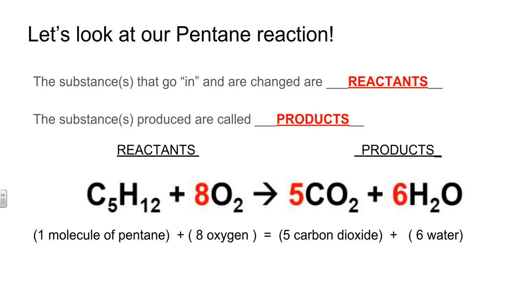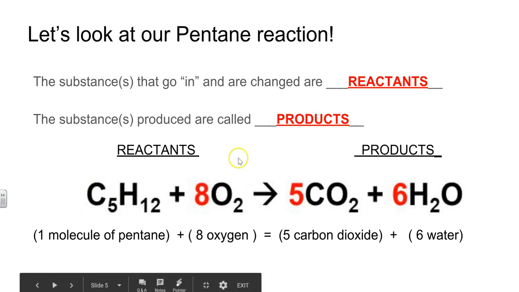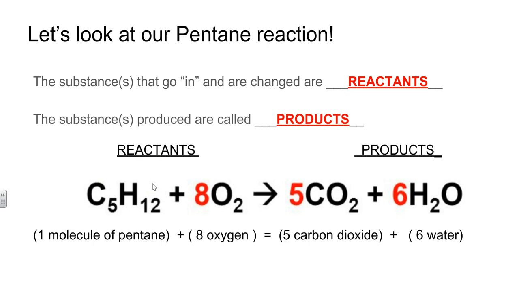Let's look a little bit more deeply at that pentane reaction. The substances that go in and get changed are called the reactants. So over here on the left-hand side of any equation are our reactants. C5H12 is pentane, 1 molecule of pentane, plus 8 molecules of oxygen. If you mix these two things together, there is a chemical reaction.